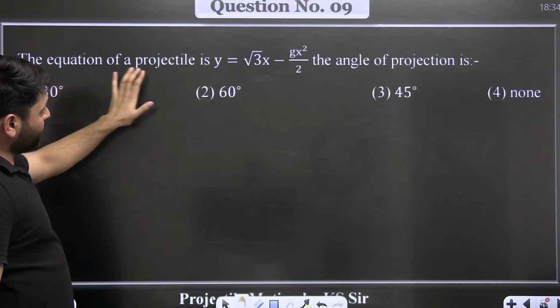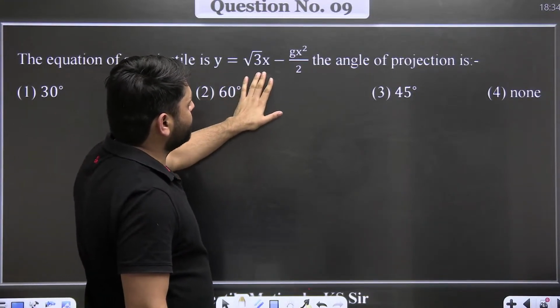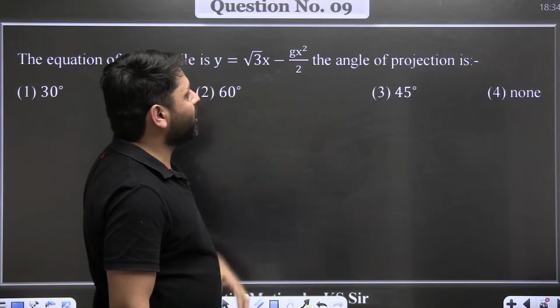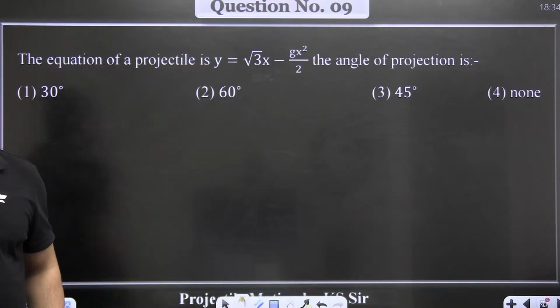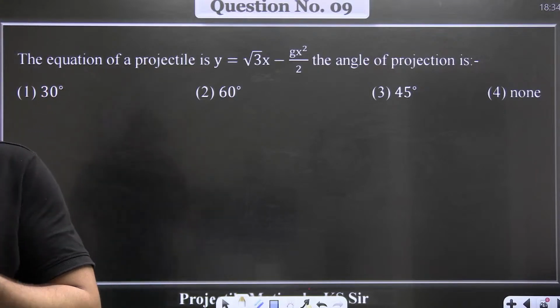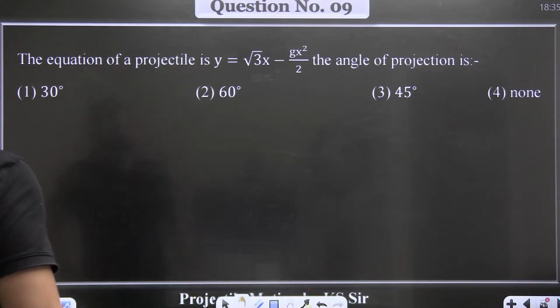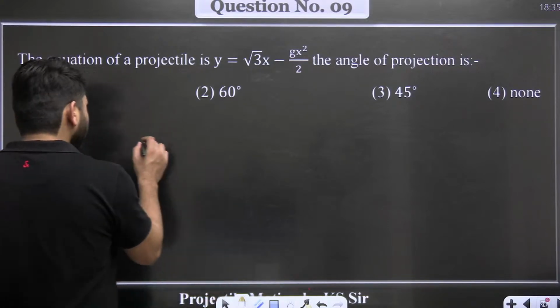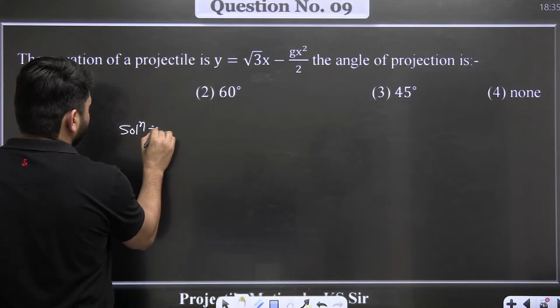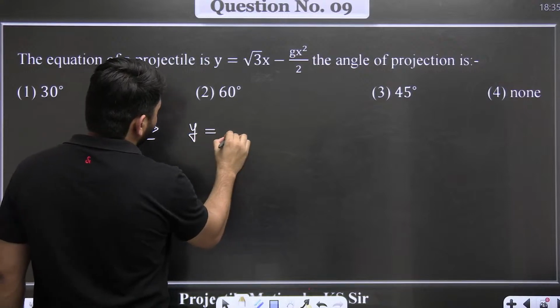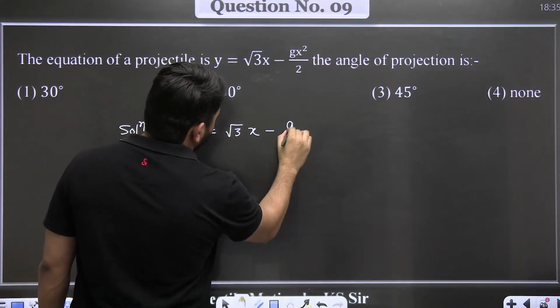The equation of the projectile is given as y = root 3 x - g x squared / 2. Then what is the angle of projection? If the equation is given like that, what is the angle of projection? Obviously the angle of projection is always asked from the horizontal.